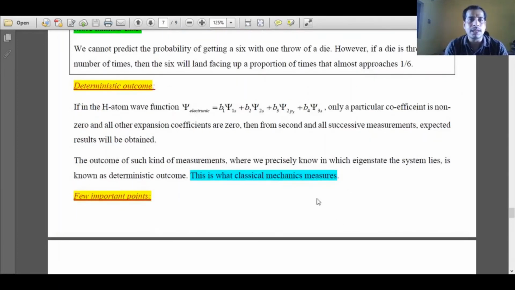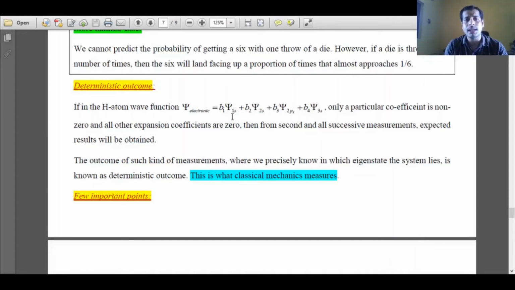In the similar example of the hydrogen atom, the total eigenstate is given as the sum of all the 4 possible eigenstates. Now in this condition, suppose I do a first measurement, and from it I know that B2 is 0, B3 is 0 and B4 is 0, and only B1 is non-zero. Then if I do an energy measurement, I will get energy corresponding to only the 1s orbital.